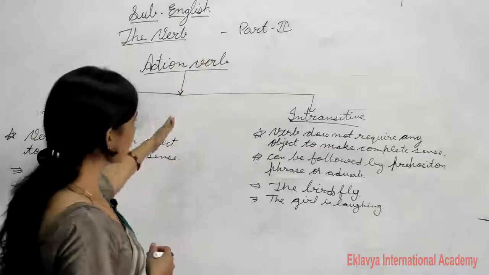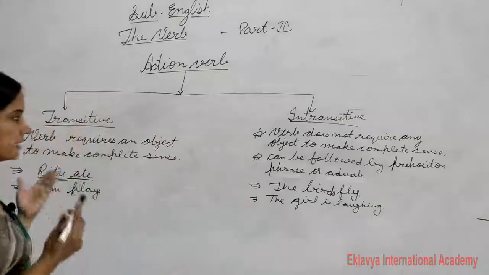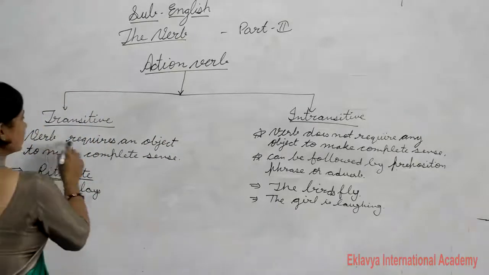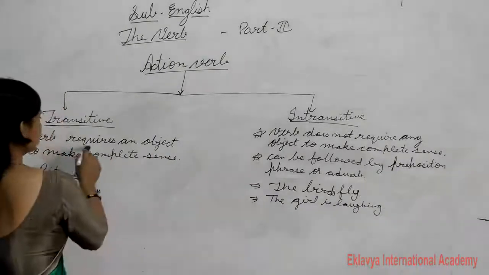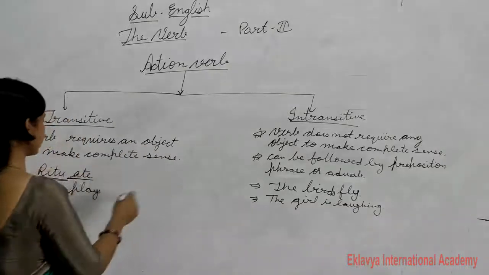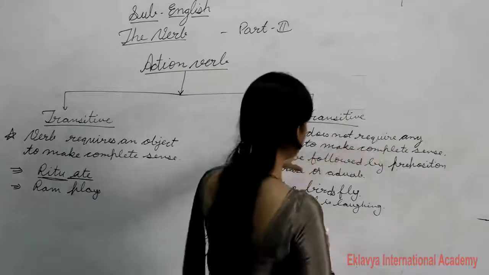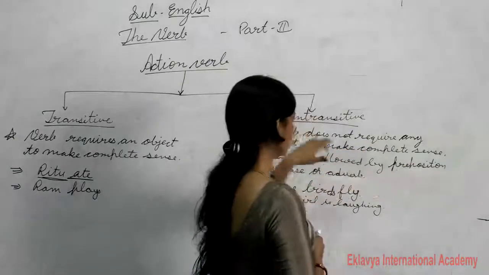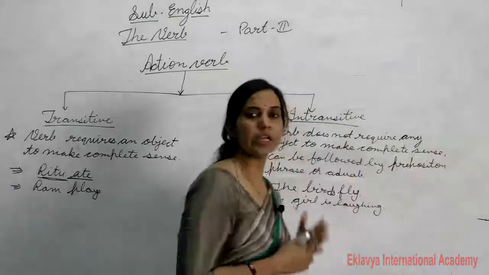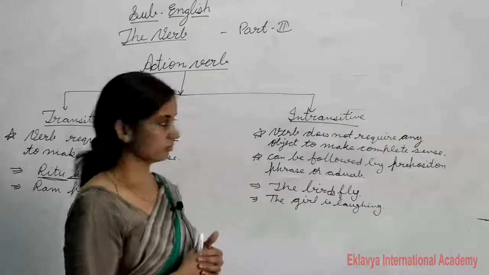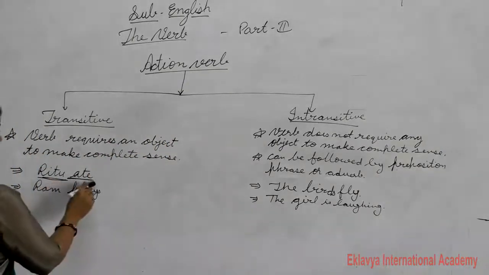Action verbs are divided into two parts: transitive verbs and intransitive verbs. So let's see what a transitive verb is. A verb that requires an object to make complete sense is called a transitive verb. A verb that does not require any object to make complete sense is called an intransitive verb.